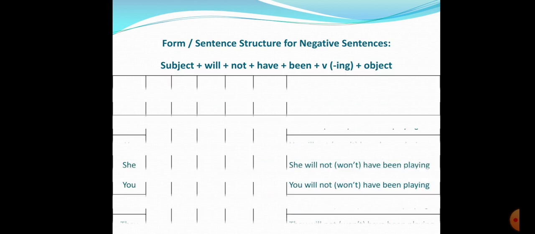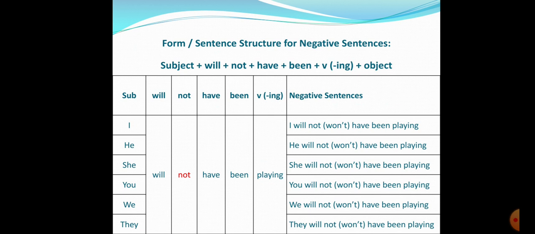Let us look at the forming of negative sentence. You know that you have to add not. You can see the word highlighted, we will use not immediately after will. For any of the subjects I, he, she, you, we, they, you will use will not have been playing, same. Okay, that will remain same. So, you get I will not have been playing. Will not becomes won't. So, will not becomes won't. Okay. I will not have been playing. I won't have been playing.